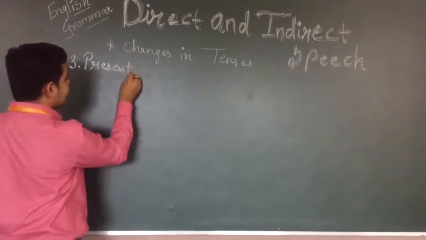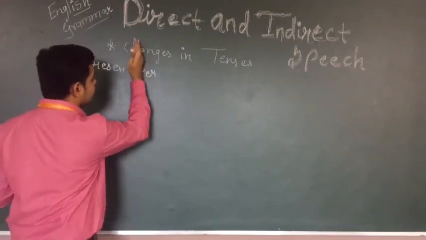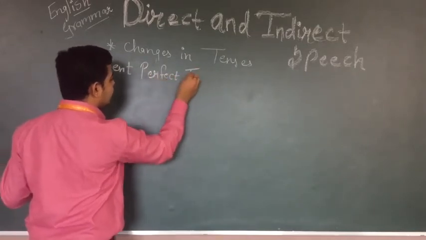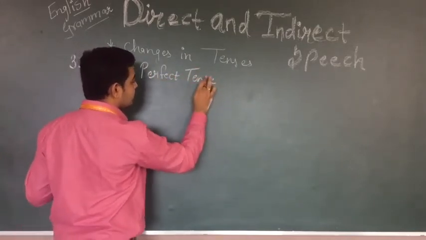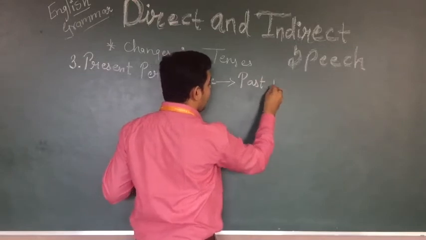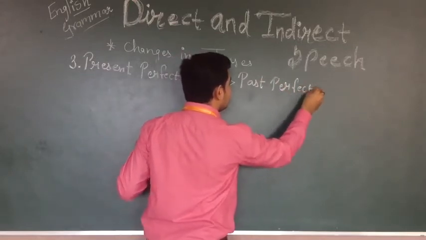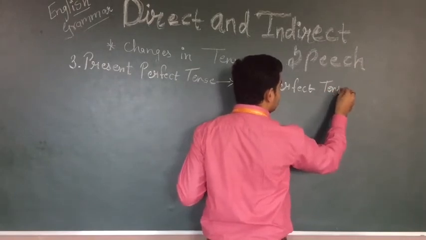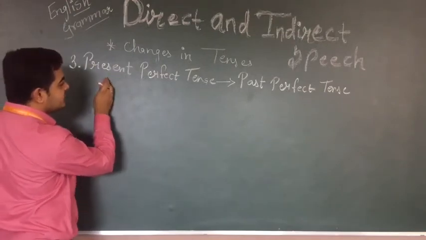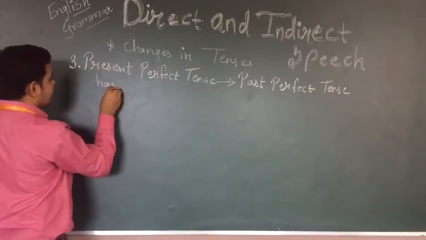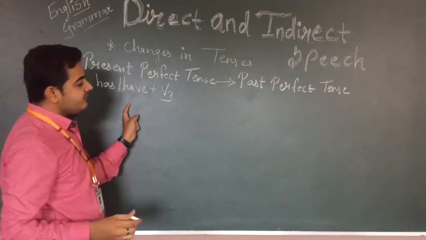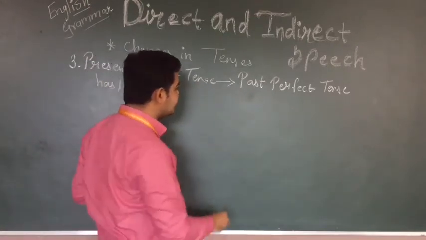Present perfect tense will change into the past perfect tense. So here how we can do the changes? First, what we are using in present perfect tense? Has, have plus V3. In the same way, what we are using in past perfect tense? Had